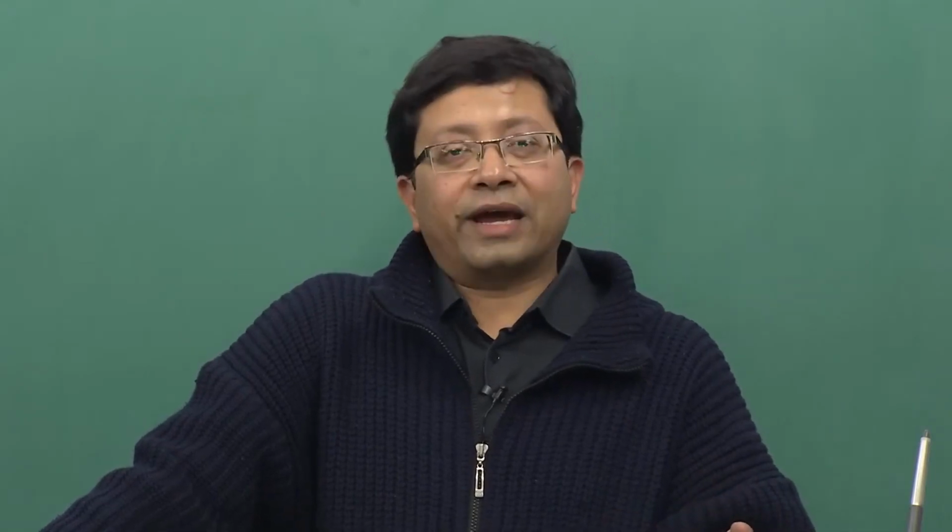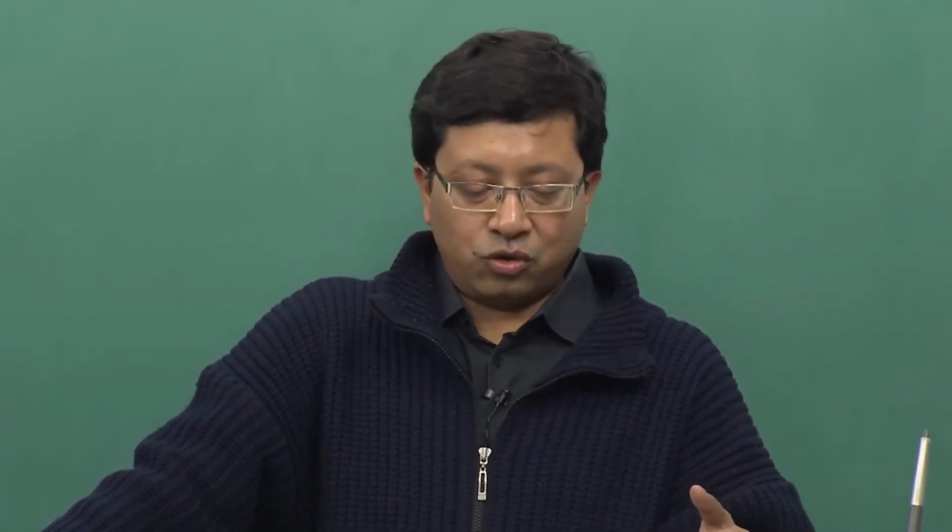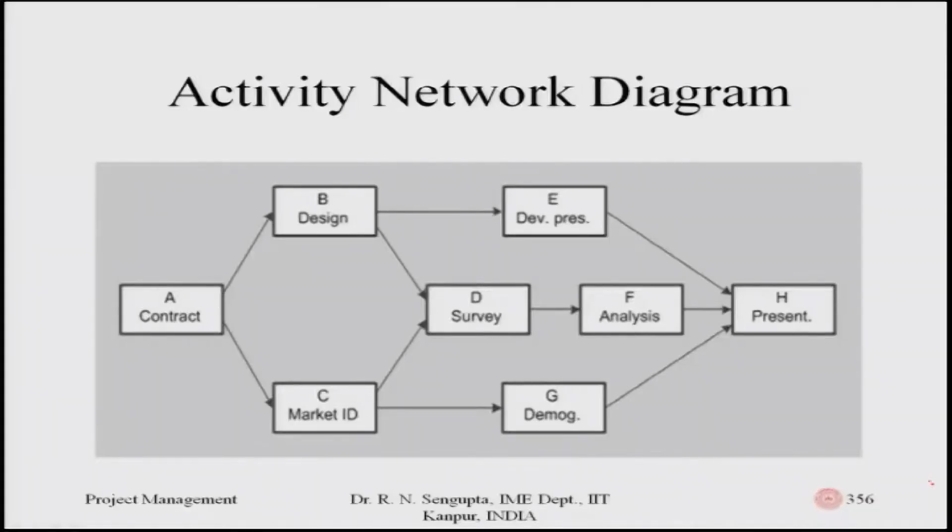Come back to slide number 356. It shows the contract is to be done, based on which you have the design aspect. So, activity A leads to B. It is very simply an activity on node, even though the nodes are not circular in nature, but it gives you a feel of how the overall project is being implemented.